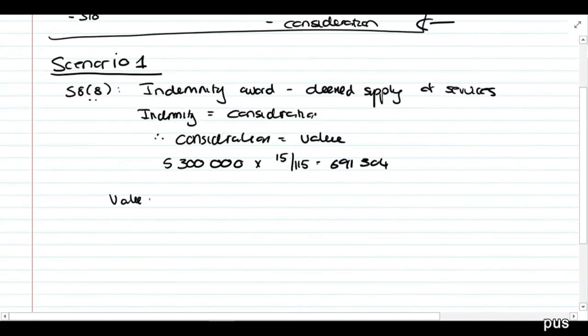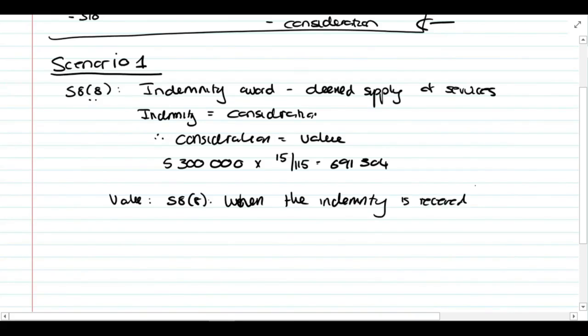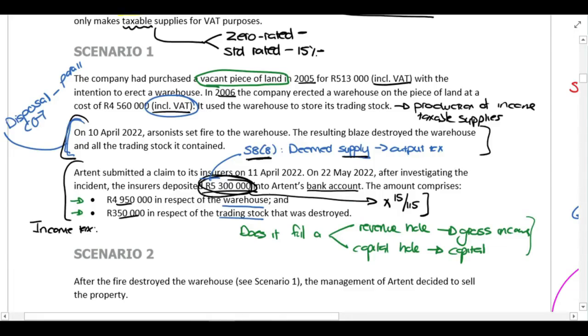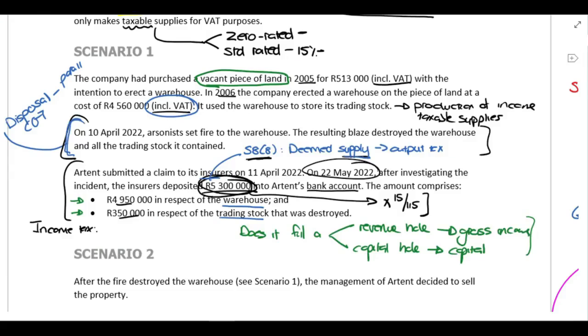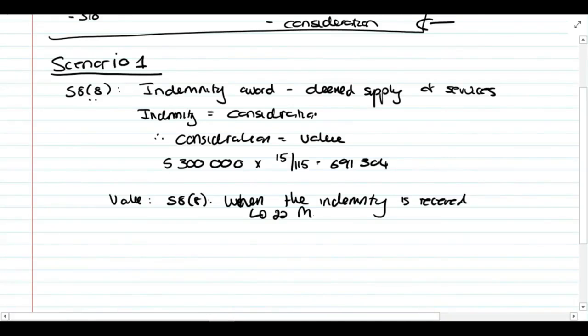The timing rule in this case is contained in section 8.8, and it tells you when the indemnity is received. And in this case, they tell you that the indemnity was received on the 22nd of May 2022.